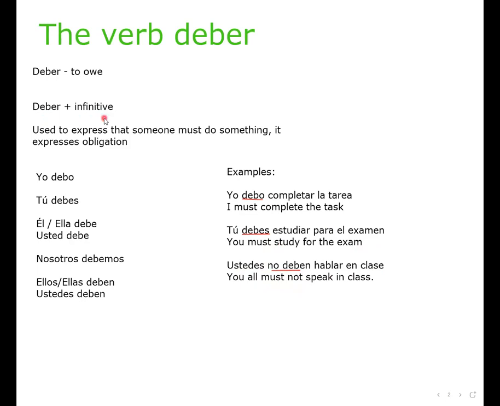Again, the verb plus the infinitive to express that someone must do or should do something, and you must use the infinitive after. Just like the verb poder, we are only conjugating the verb deber according to the subject of the sentence, and then the action that you are referring to will then be in the infinitive form. For example, again, debo completar, debes estudiar, no deben hablar. So the first verb, deber, is conjugated, and the second verb is in the infinitive form.